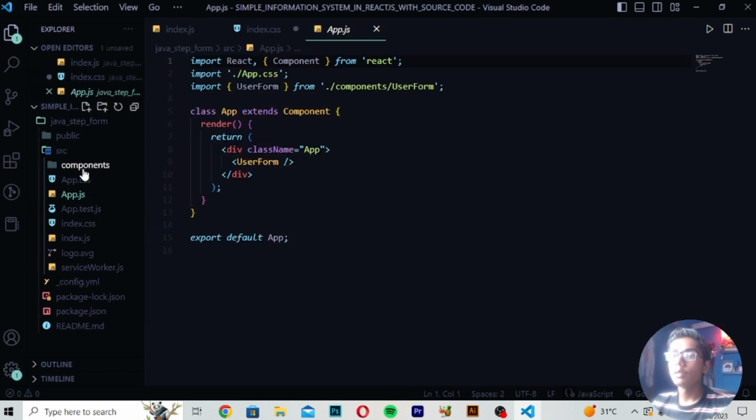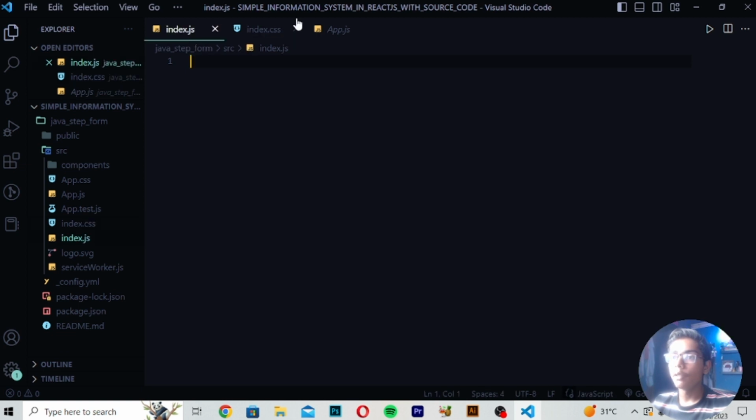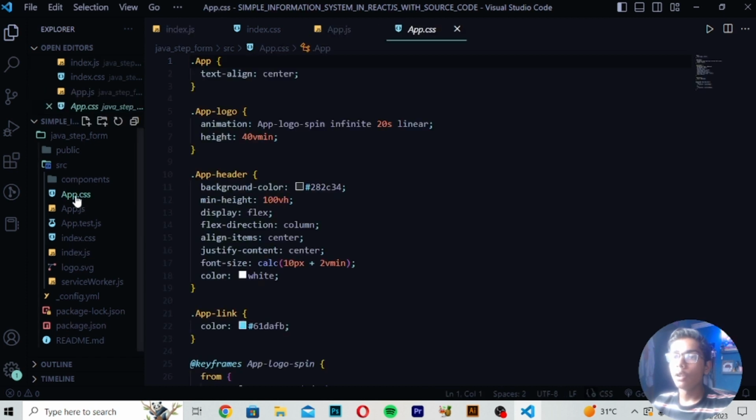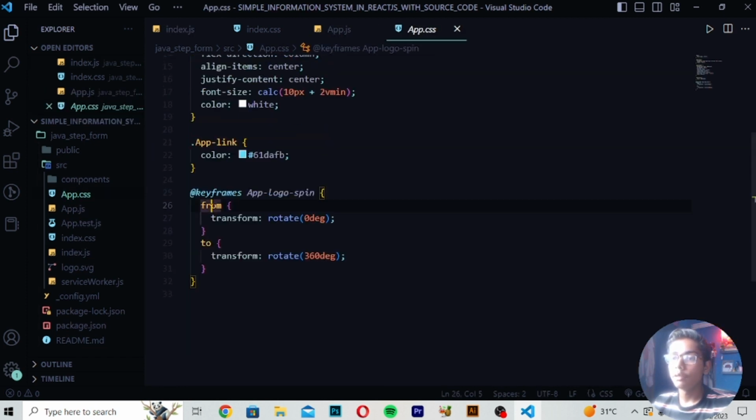Then I will simply be moving on to this file and saving it. Then you have to move on to this app.js and remove things from here as well. Save this file. After saving all these files, we have to now start the code, so we can write our things which we want to write here.